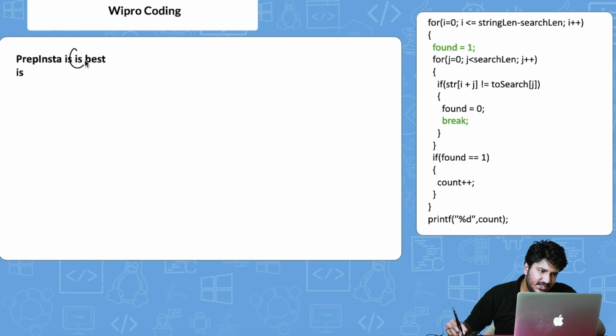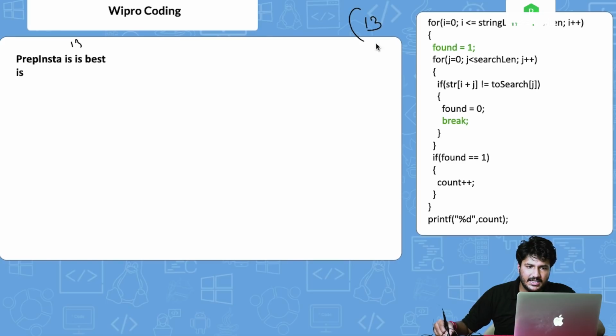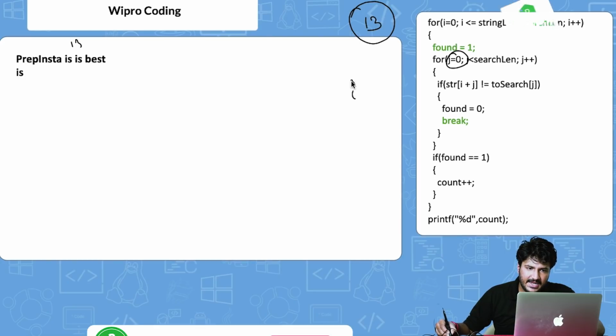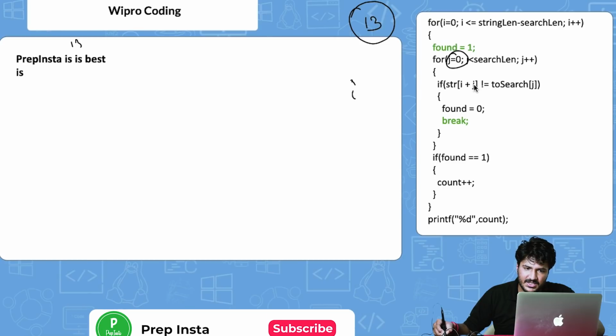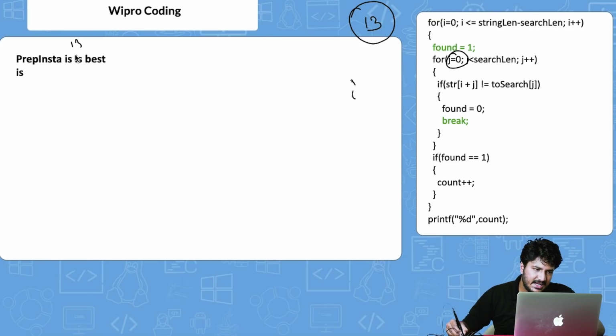Now again the same thing will happen to this i, which is basically at the 13th position. So i is equals to 13. Now again j is equals to 0, we are initializing. So 13 plus 0 is again this i. It will say this search of 0 is basically this i, so it is correct.